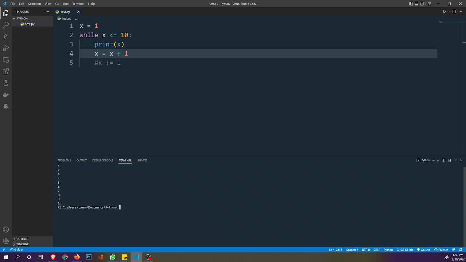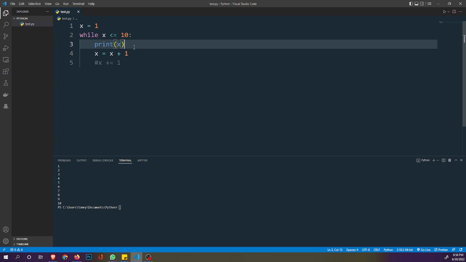Okay, so for instance, let's say we want to stop the loop whenever x is equal to 3. We don't want to keep on printing, so we'll see where the break statement will come in. Of course, the increment will come at the last. So if x is equal to 3, I don't want the loop to continue.